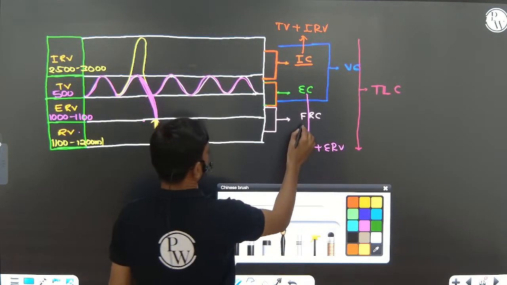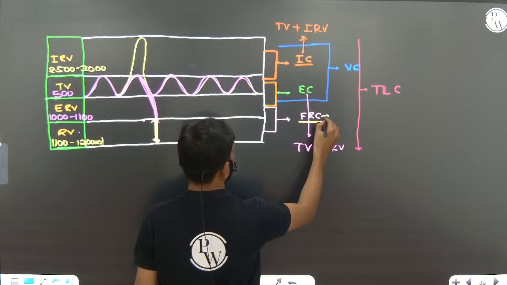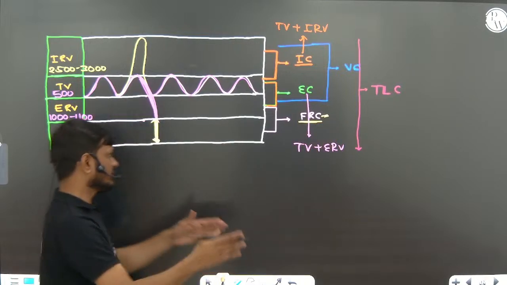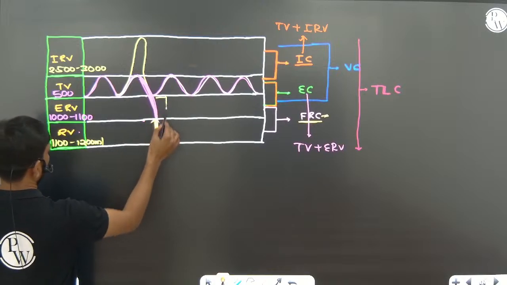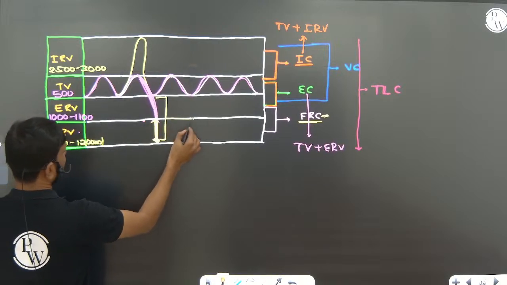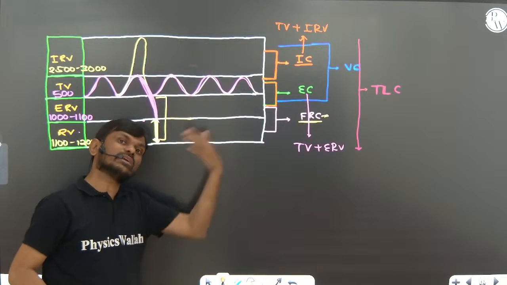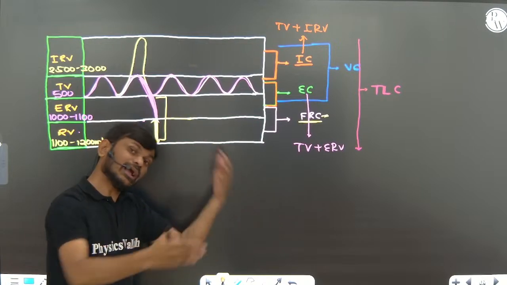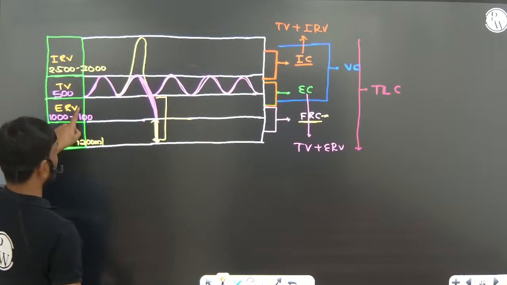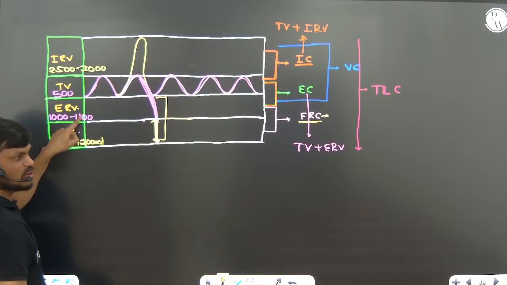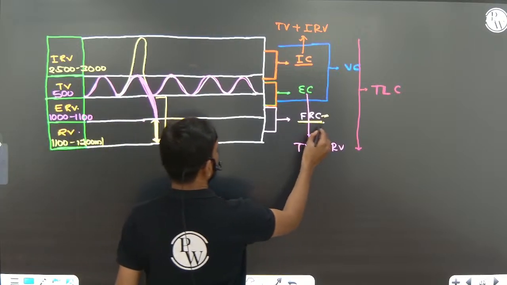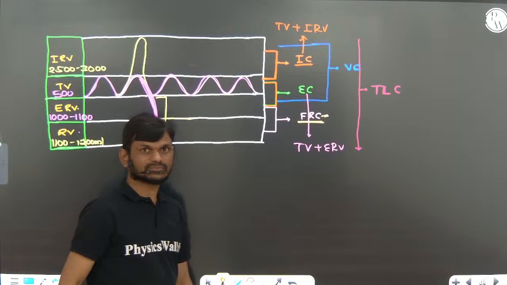Functional residual capacity, FRC, is the amount of air that is left in the lungs after normal expiration. Normally you are exhaling 500 ml of air. After that, expiratory reserve volume plus residual volume both are present. So these two together we call functional residual capacity.